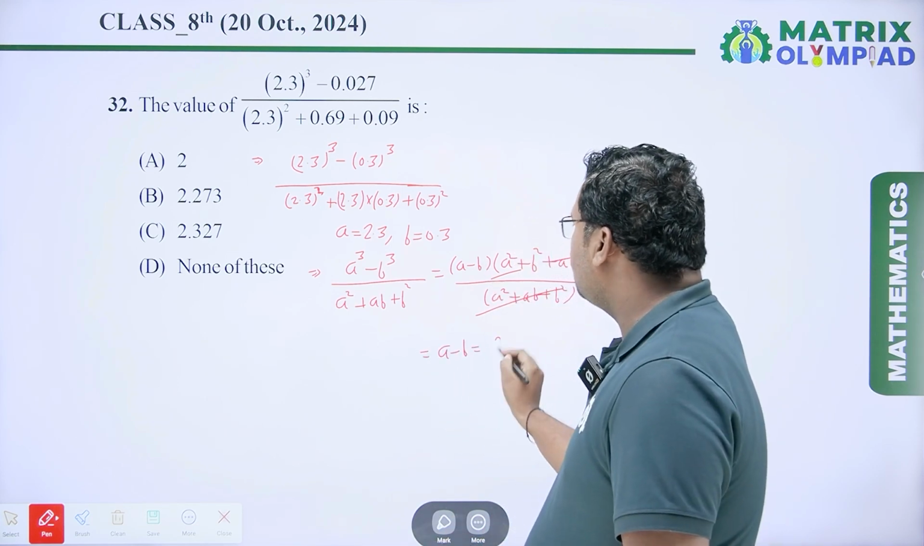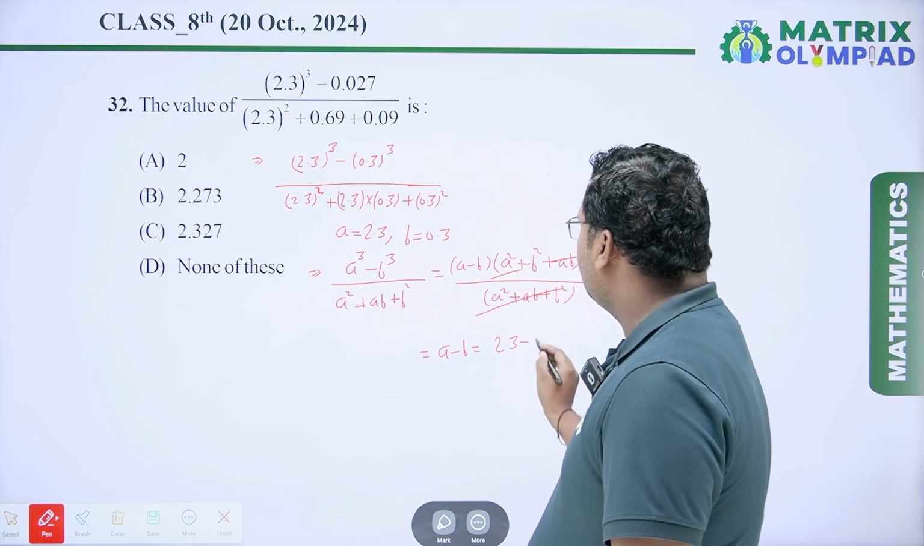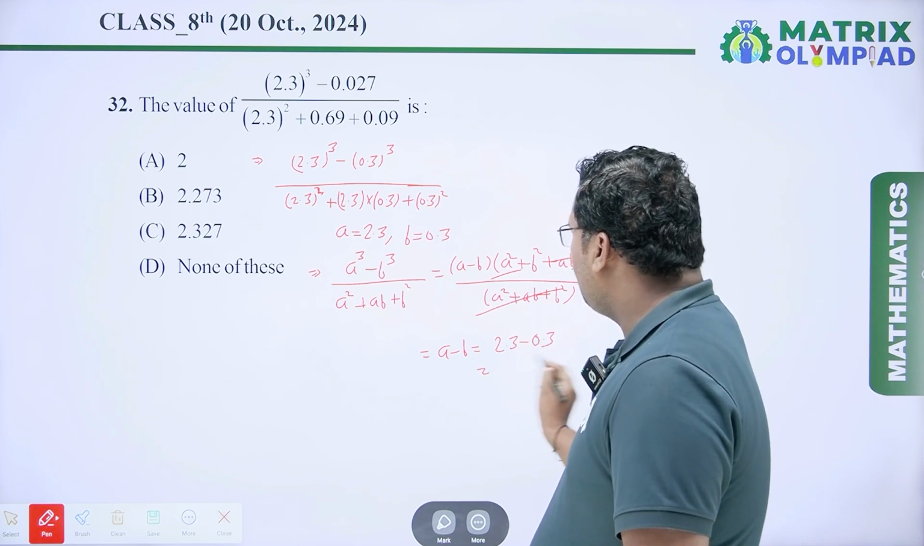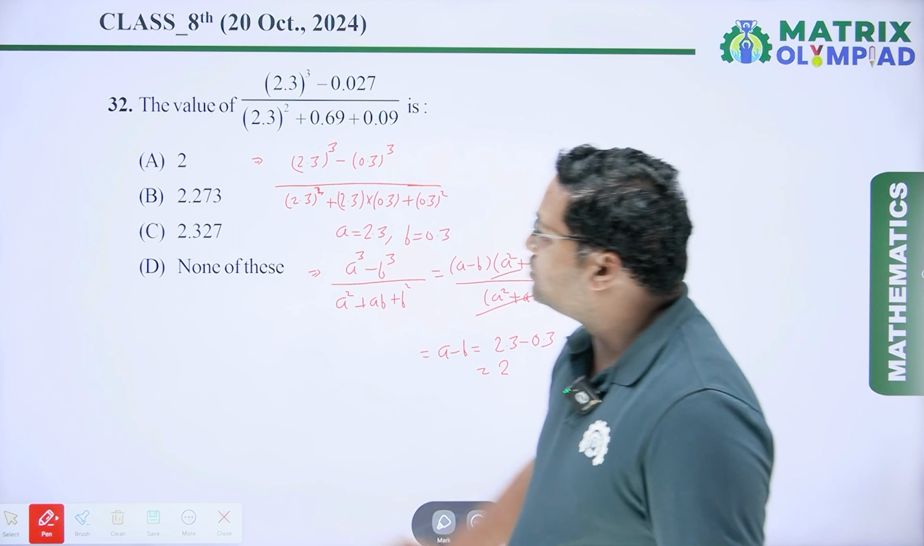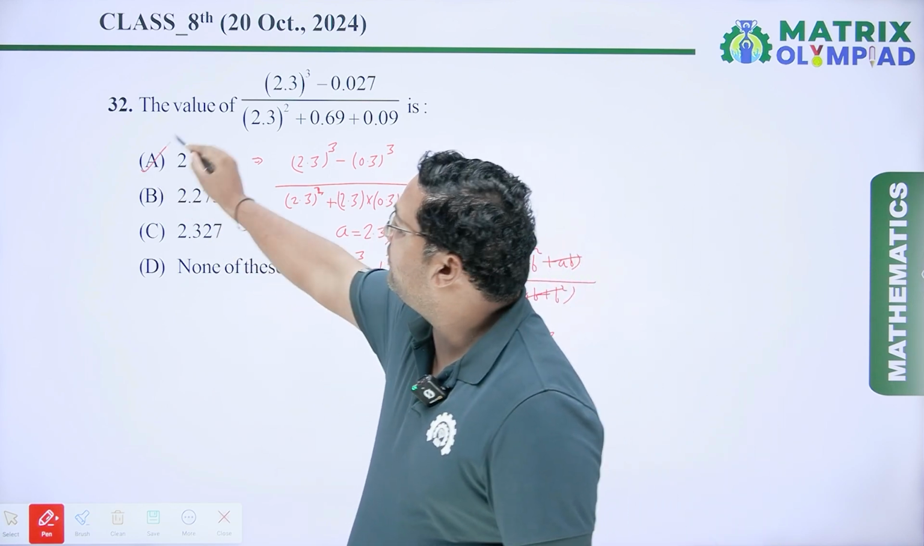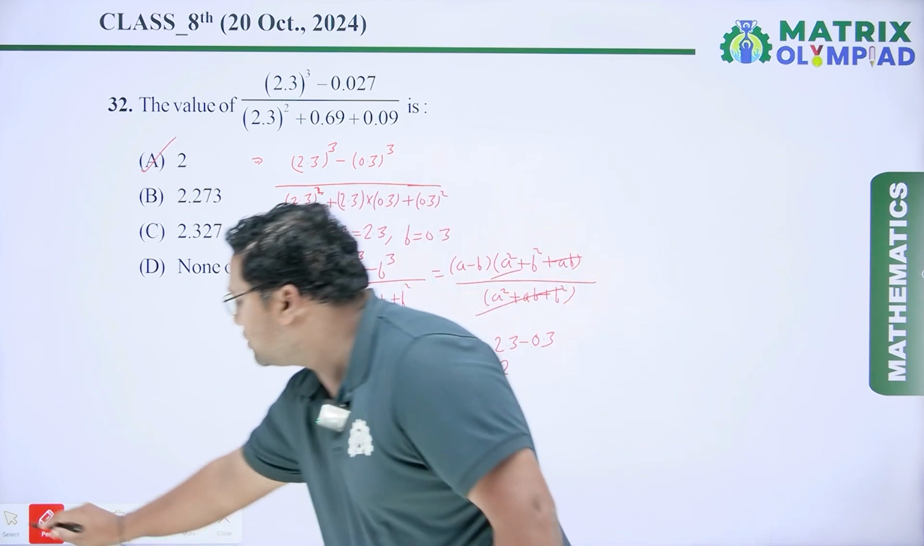The value of a is 2.3. The value of b is 0.3. So 2.3 minus 0.3 is 2. So our answer is 2. So option A will be the right answer. Now coming to the next question.